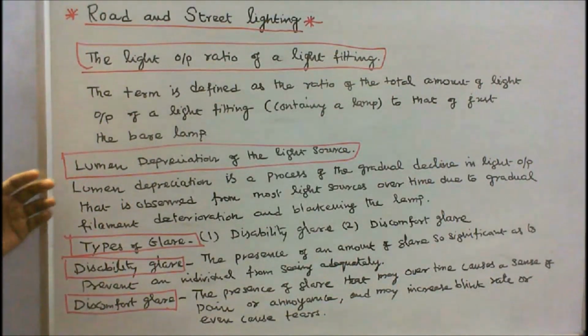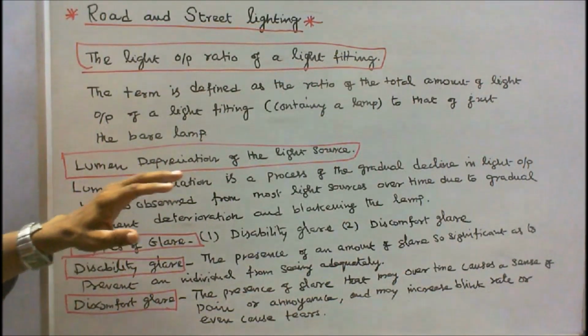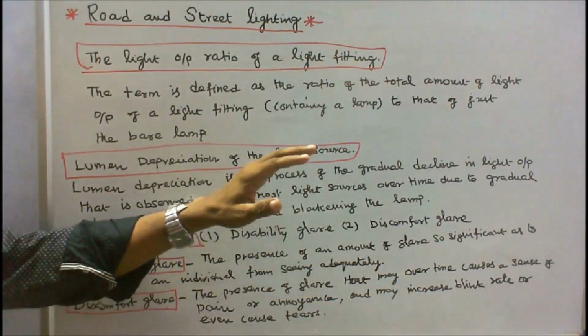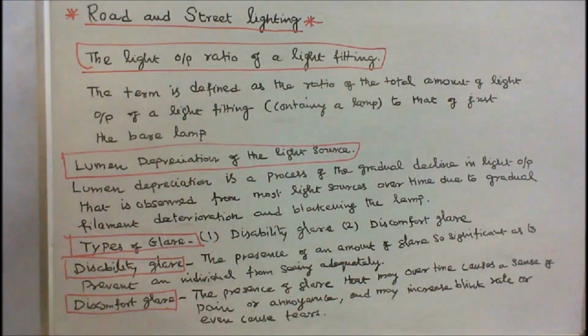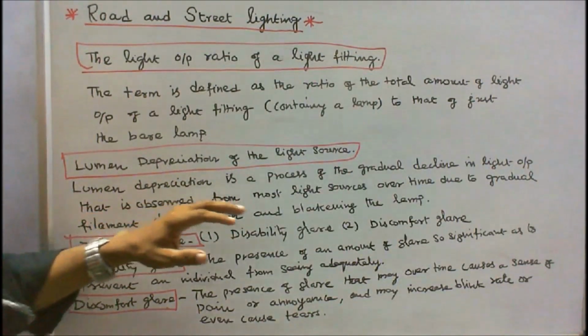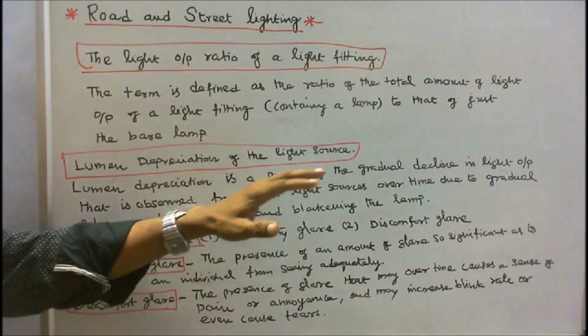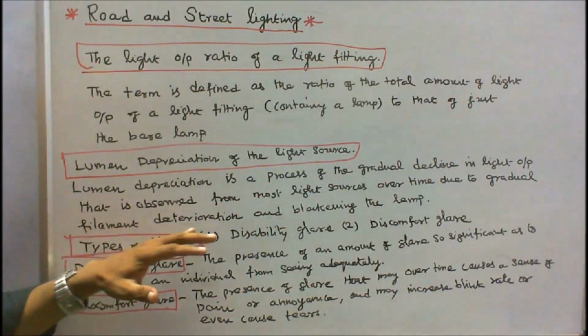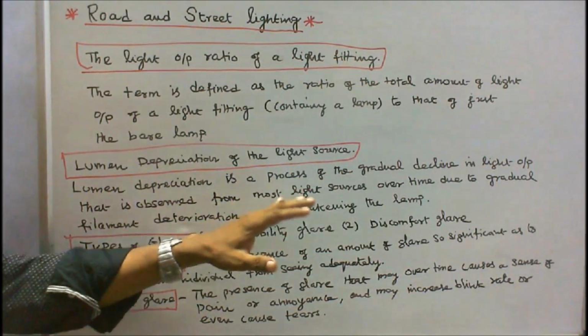Number 2, lumen depreciation of the light source. Lumen depreciation is the process of the gradual decline in the light output that is observed from most light sources over time due to gradual filament deterioration and blackening of the lamp.